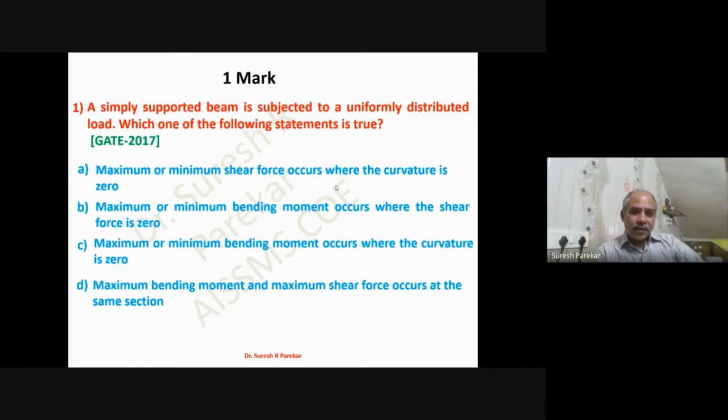So we have different statements. So I will directly go here. We have maximum or minimum bending moment occurs where the shear force is zero. So this is the option for this first question. So you can read the others. So the option is B.